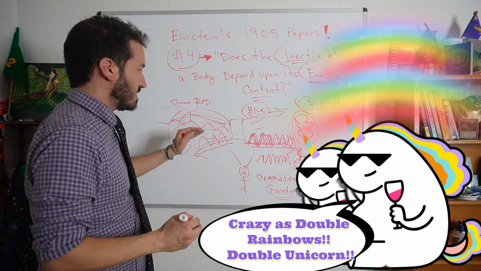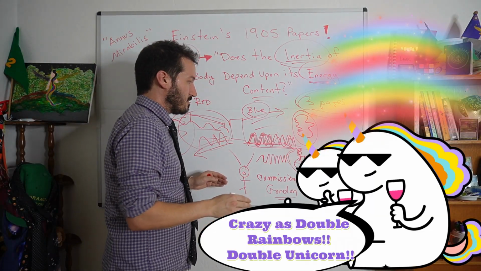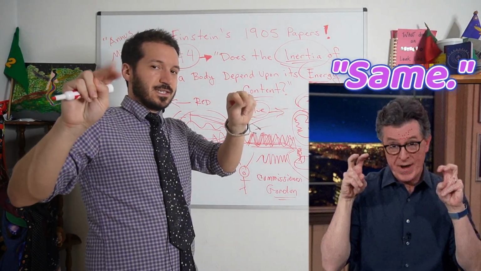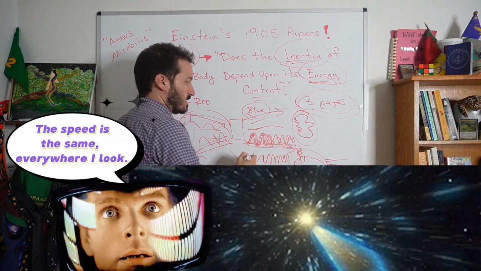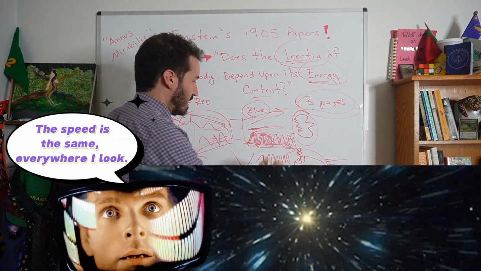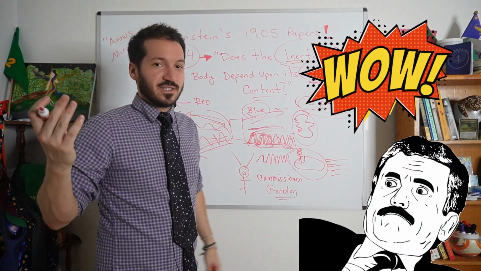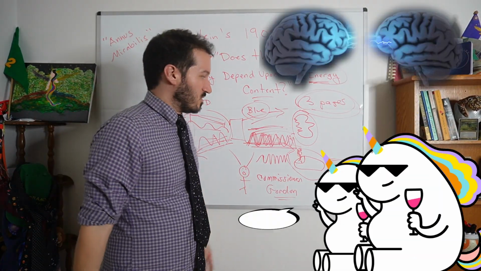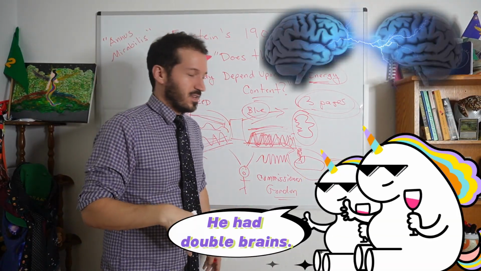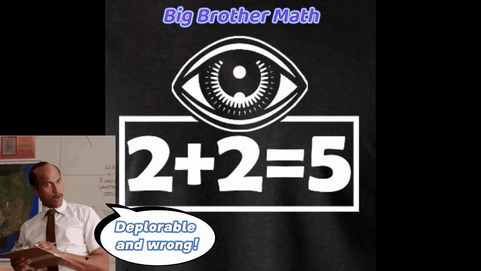And so he would actually see, this is just a crazy fact to think about. Now, the momentum and the speeds of these would still be the same. So the light speed, he would measure the speed of these light beams would still be the same, but the energy content would be different. Crazy. How did Einstein figure that out? I don't know. We're just going to suck up some of his genius juices here. He did some fancy math on the paper, which I suggest you guys go look at.